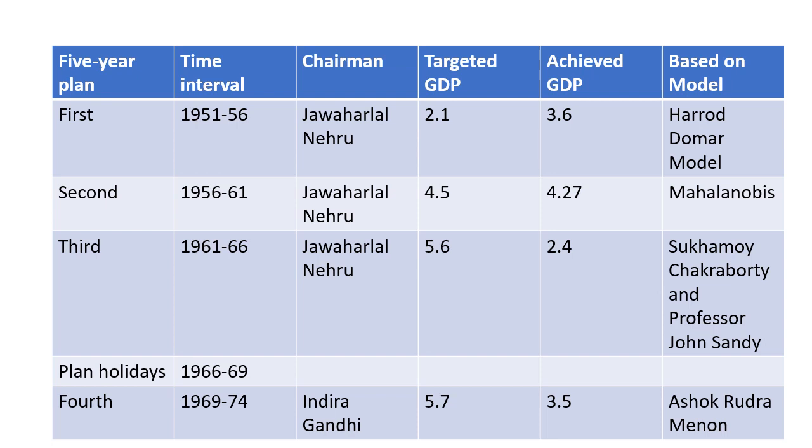It was just mitigating the losses and the effect of the third 5-year plan, which was a big failure. Then the fourth 5-year plan came into existence in 69. It was 1969 to 74 under the chairmanship of Indira Gandhi, and it wasn't that successful. 5.7 was targeted but achieved just about half, 3.5, and it was based on the Ashok Rudra Menon model.